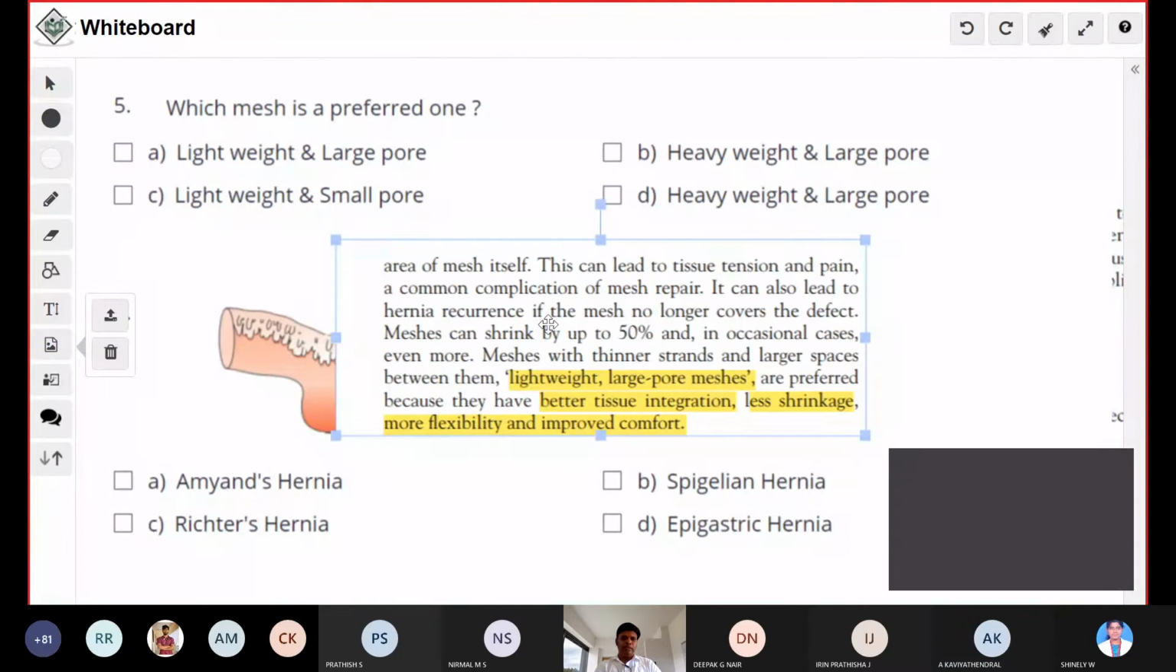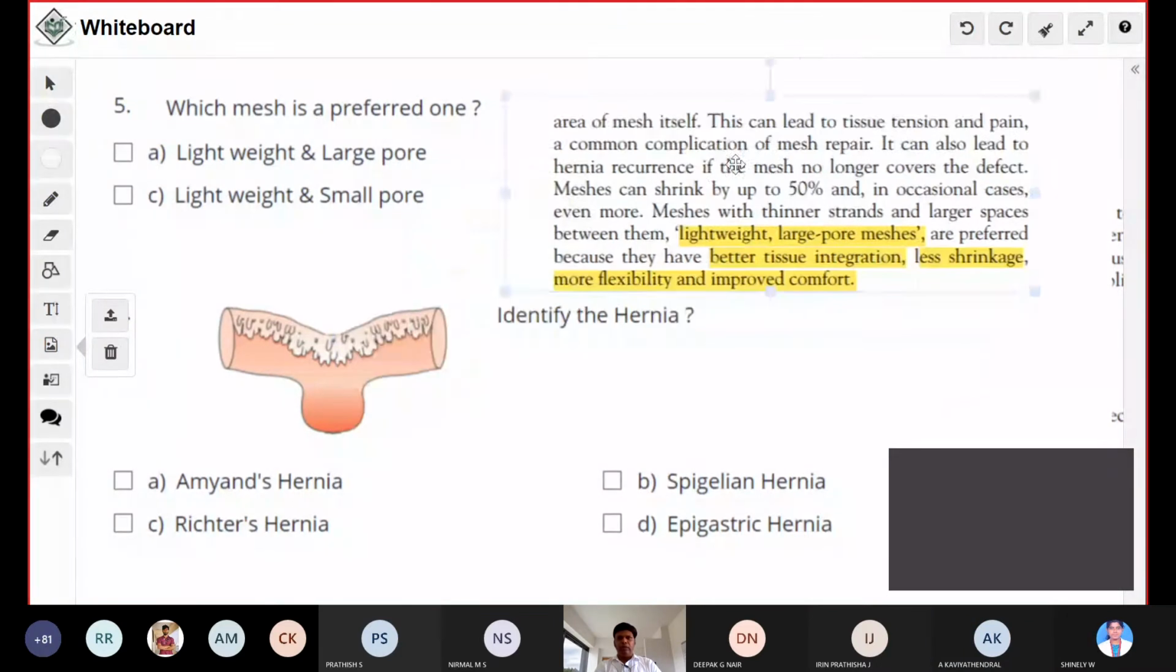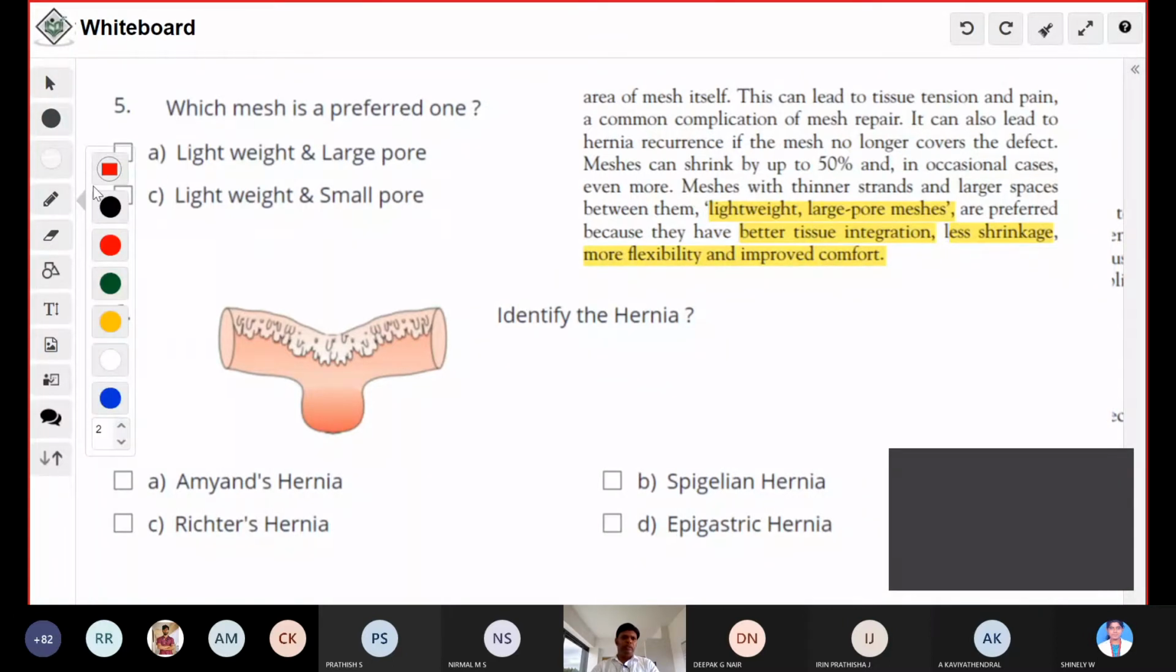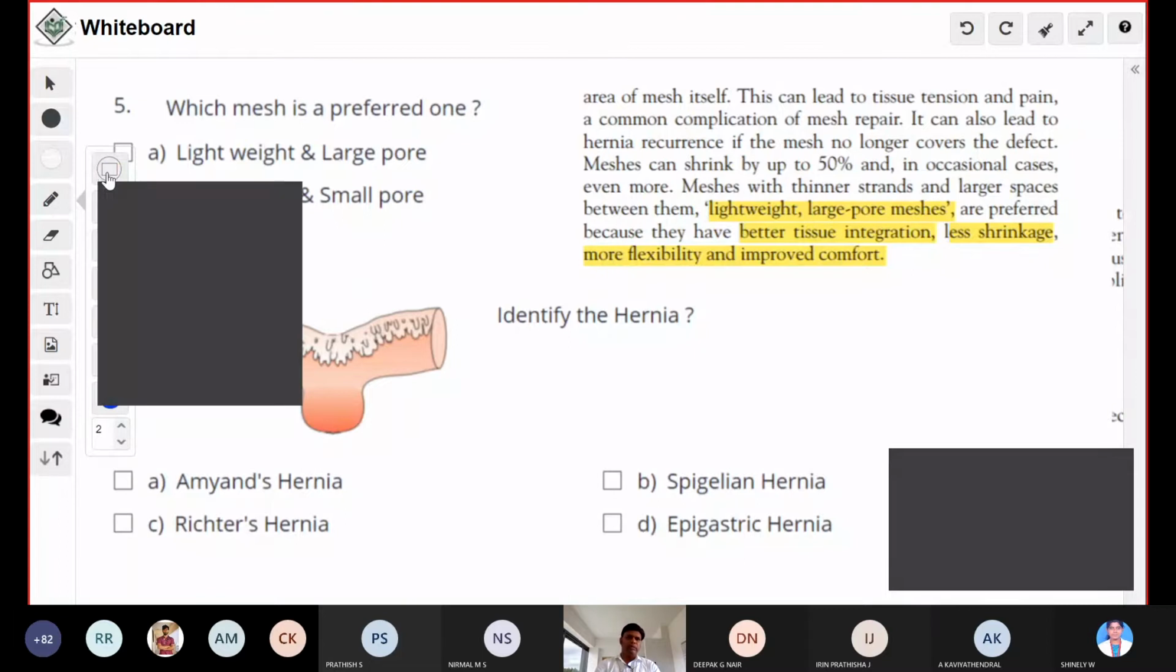Again, this is the wording taken from the Bailey and Love textbook. You can see the highlighted yellow part. So the lightweight and larger pore meshes are the ones you have to prefer. Why do you want to prefer them? The reason they have given is that it gives a better tissue integration. That is the first one.